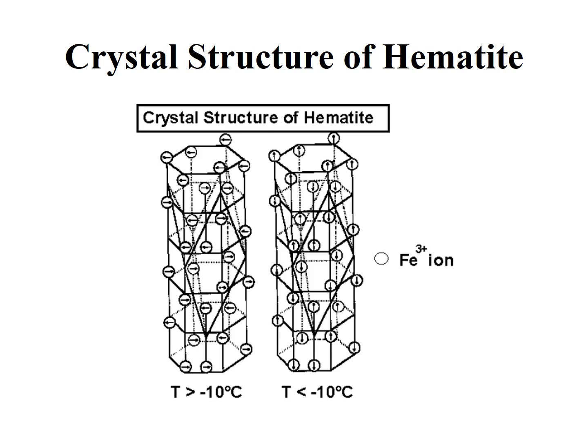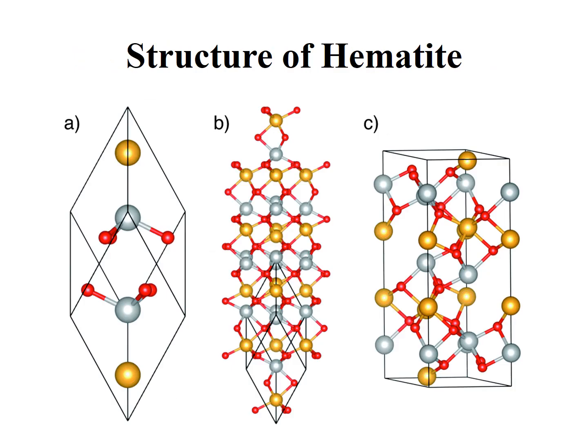So the discussion I described while you are watching this diagram is available on the next slide. I'm also going to explain the same things on my next slide, and I also have a colored diagram for a better understanding of this model. So this is a hematite structure.